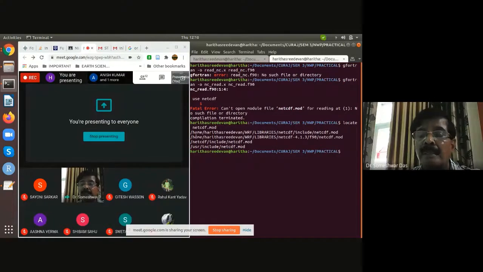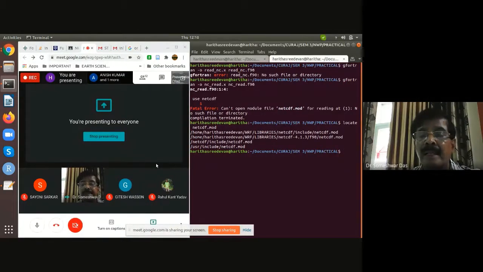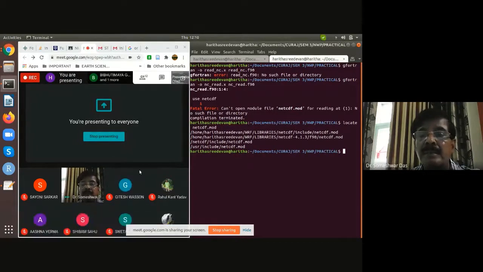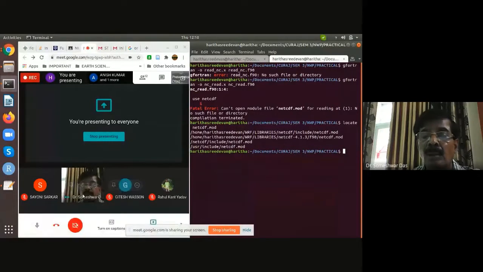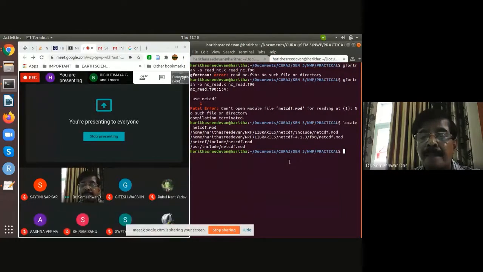But it is showing the path from this directory. I believe this should be accessible to all your subdirectories. But if you just say netcdf.mod, it says it is not able to locate that.